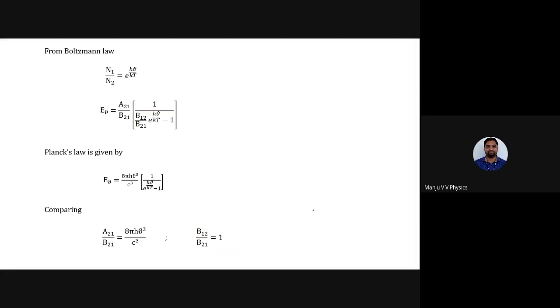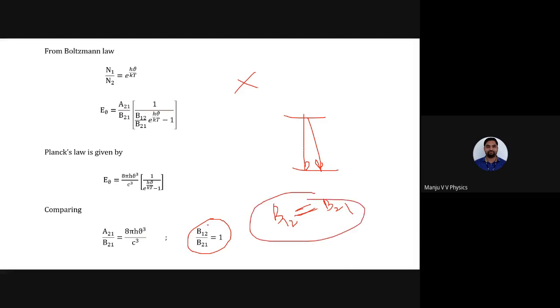What is the physical interpretation of this? If there is no metastable state, or if there are only two energy levels, we can't produce a laser beam. The moment it absorbs, within a fraction of time, it will come back, because this equation is giving that information. B12, that is induced absorption, equals spontaneous emission. That means if both are equal, the atom will never stay in the excited state. The moment it absorbs, the moment it will come back. So if there are only two energy levels, we can't produce a laser beam.